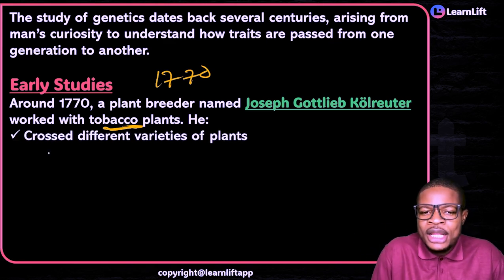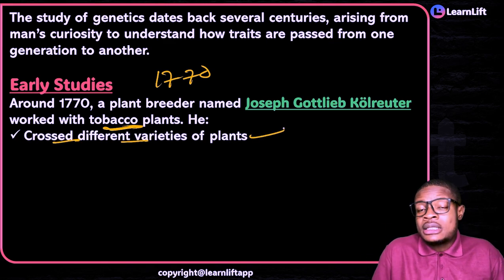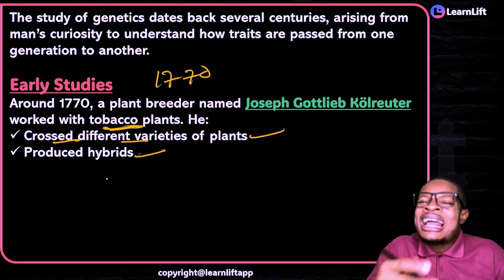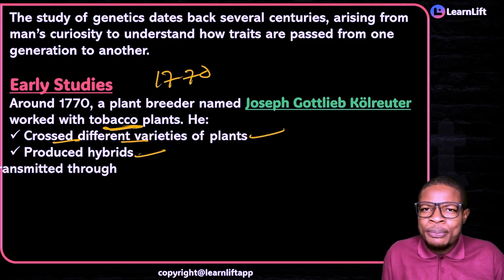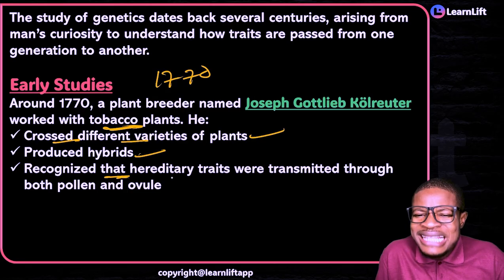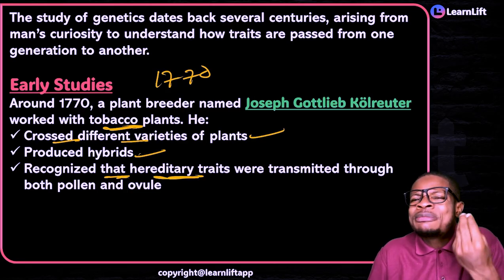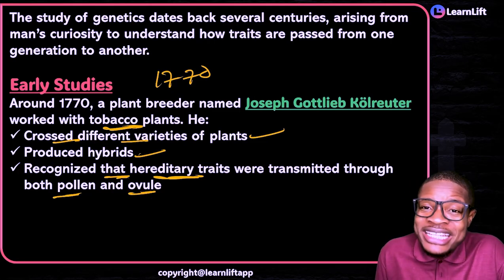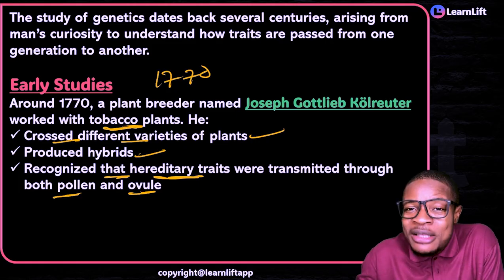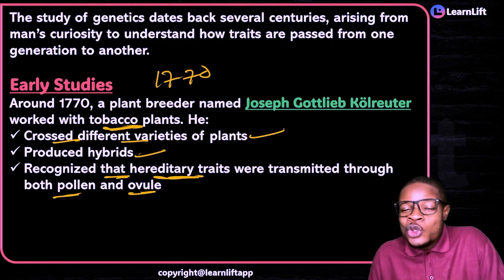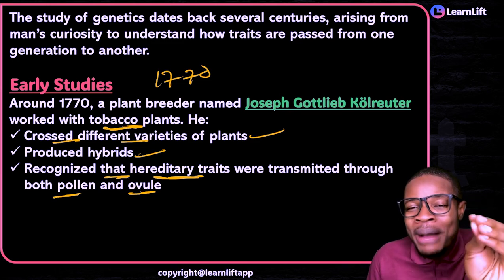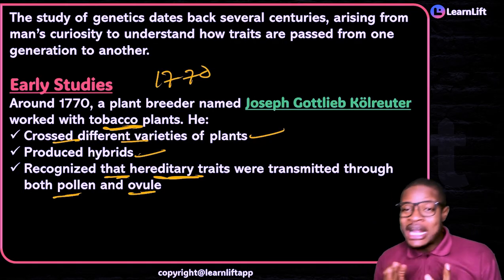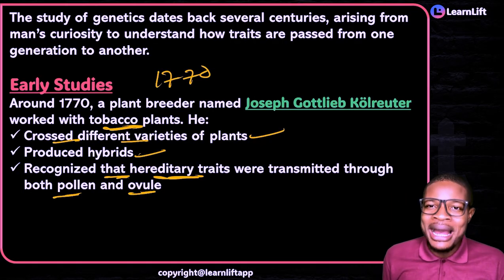What did he discover? Number one, he crossed different varieties of tobacco plants, and as he crossed them, he started producing hybrids. As a result, he recognized that hereditary traits were transmitted through pollen and ovule. He was able to identify that you can transmit traits by using pollen and ovule. So you can carry pollen grains from one tobacco plant to the ovule of another plant, and fertilization can occur. It was a surprise to man at that time.